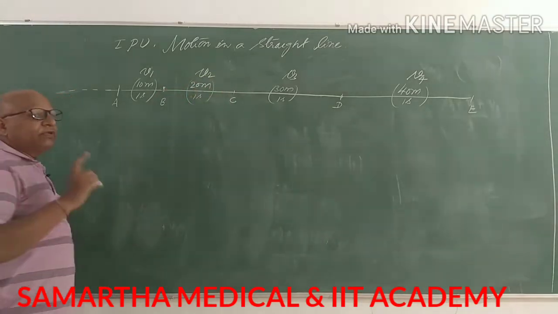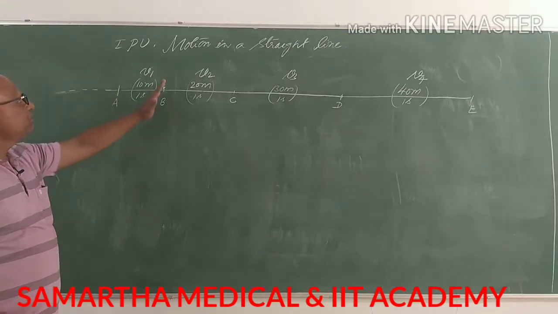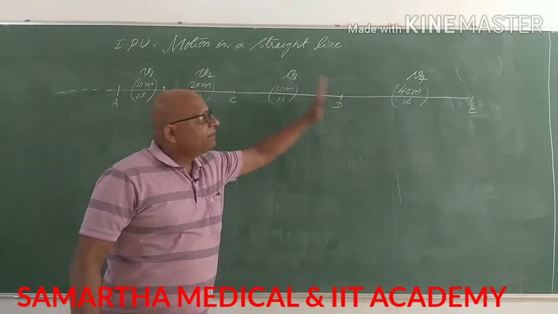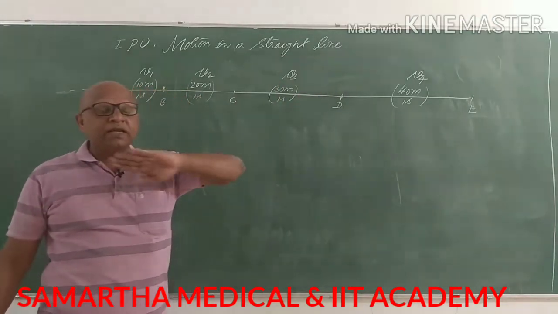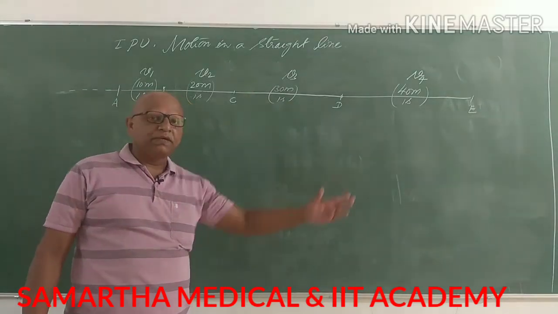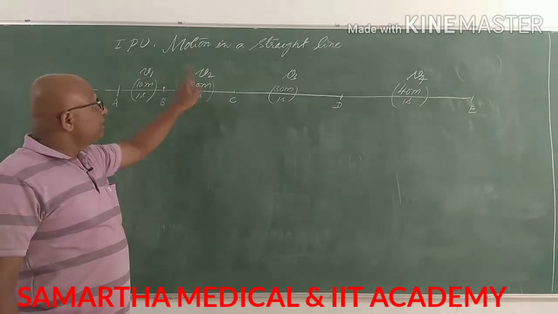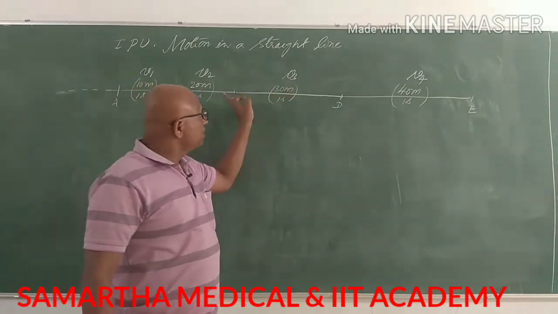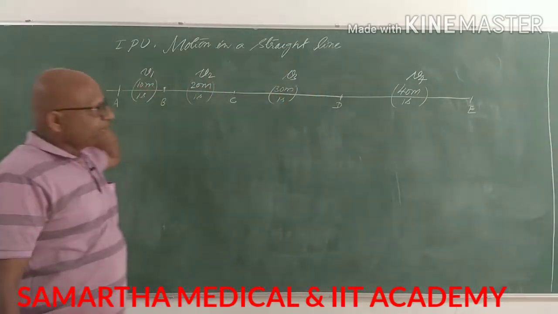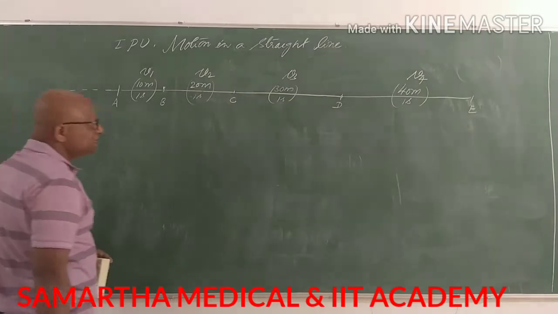But in the case of uniform velocity, 10 meters from A to B, 10 meters from B to C, 10 meters from C to D, 10 meters from D to E, that is where velocity is not changing. It is constant everywhere, 10 meters per second. But it is not so here: it is 10 meters per second here, 20 meters per second here, 30 meters per second here, and 40 meters in 1 second here. Velocity is changing, but how is it changing?